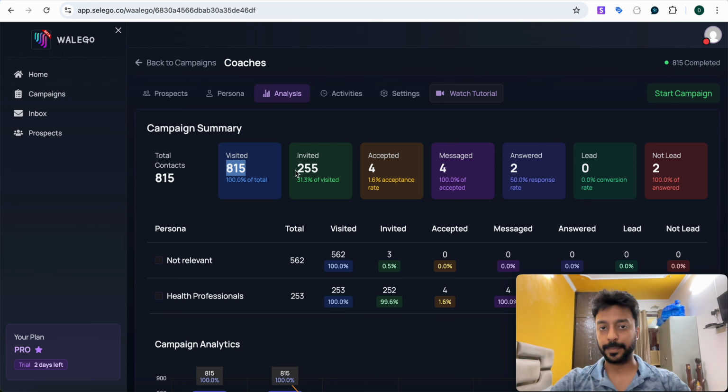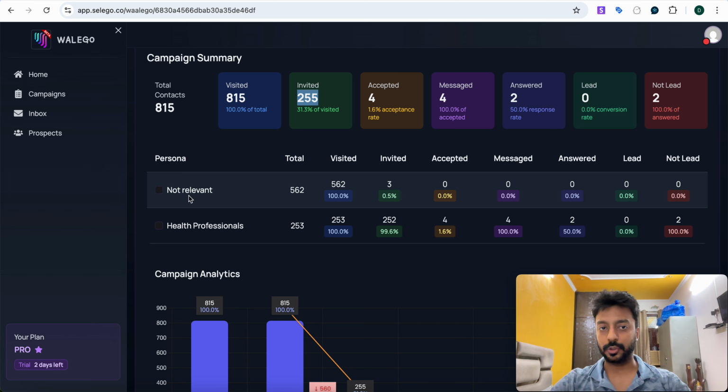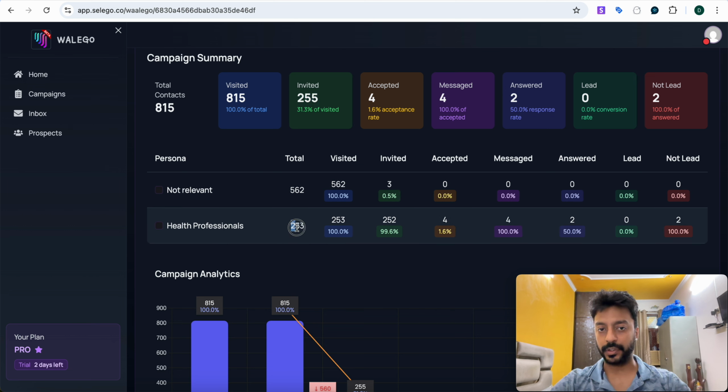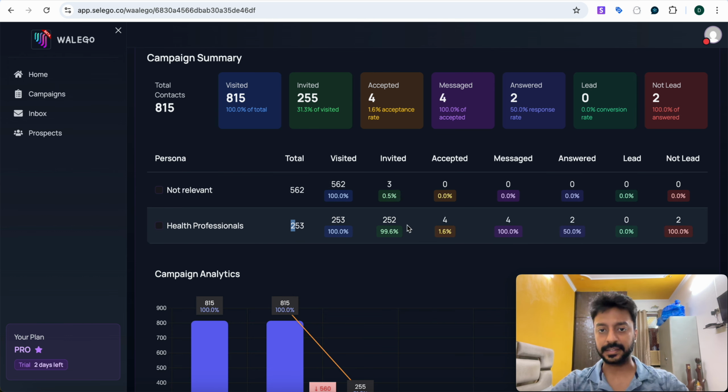After visiting the profile, according to the persona that I gave on this tool, it identified 255 people who fall into my category. And then it sent the connection request to only those 255 people. You can clearly see that it classified some of the people as not relevant, and these 253 people as the relevant people, which matches my persona. And then it visited all the profiles, sent them the connection request, and you can see that 4 people accepted it. Now when I started this video, I told you that the numbers are pretty bad.